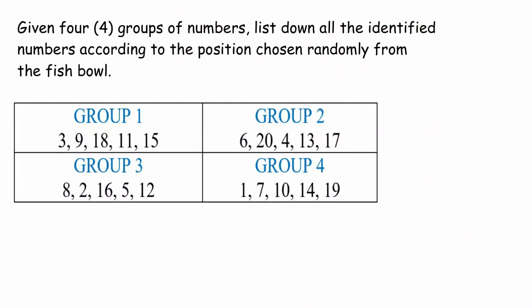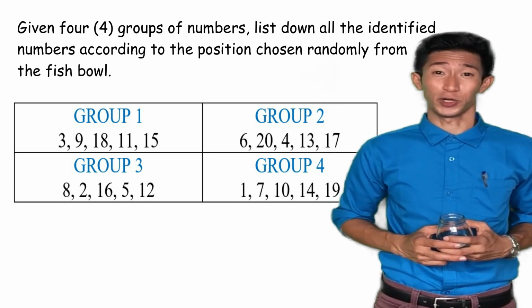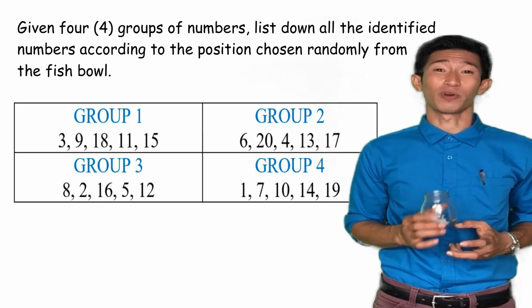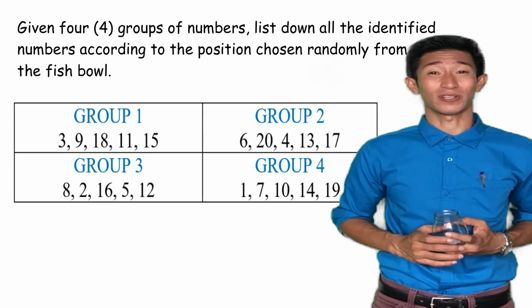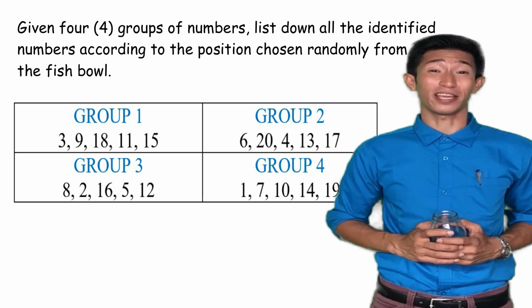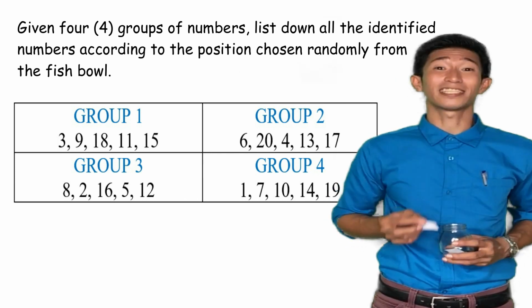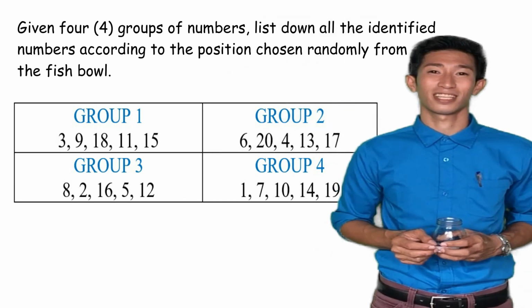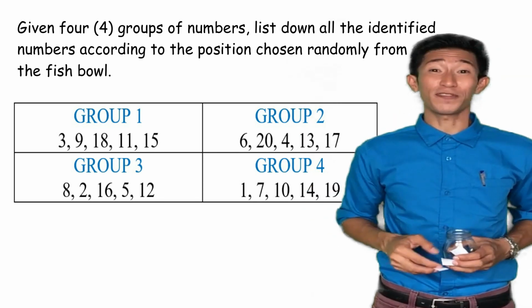Given 4 groups of numbers, list down all the identified numbers according to the position chosen randomly from the fishbowl. In this activity, you will only get 2 numbers from each of the 4 groups. But to be fair and equal again, we will be drawing a position as to which of the 5 numbers will be selected. This fishbowl contains 5 papers to denote the 5 positions of the 5 numbers. Are you ready? Okay, from group 1, choose the second number and choose the 5th number.